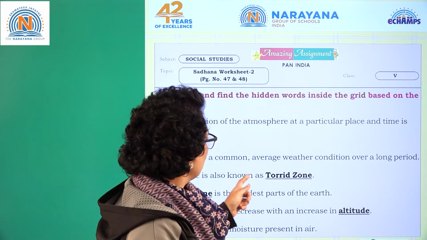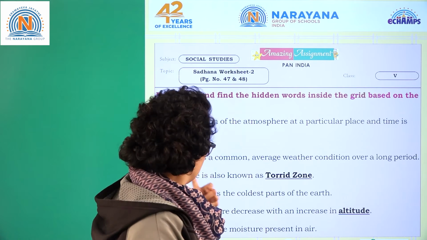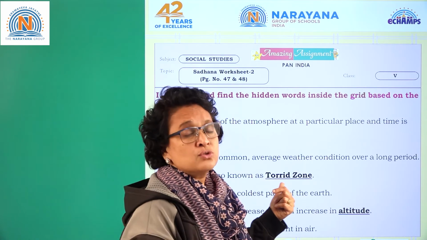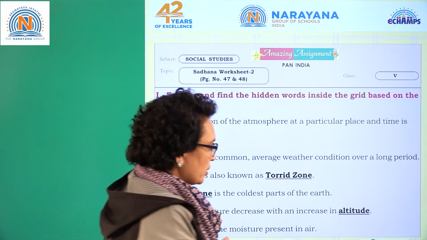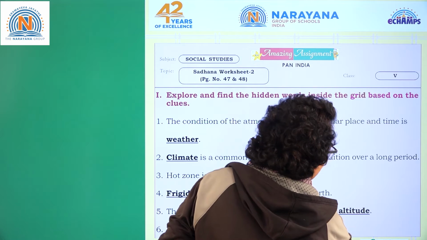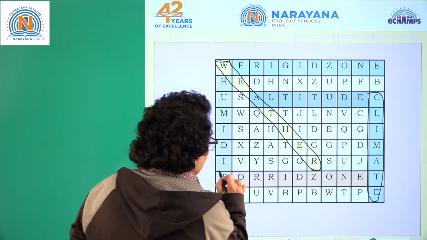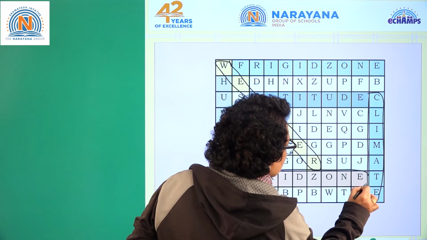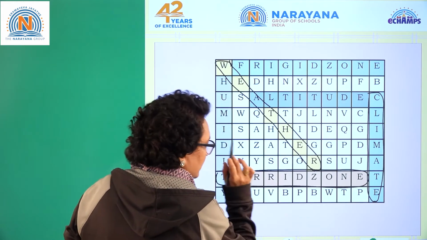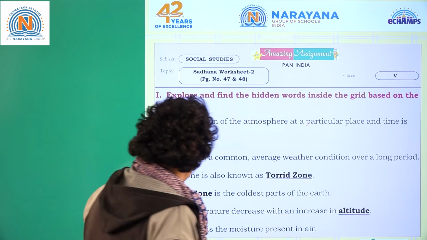Hot zones are also known as the torrid zone. Hot zones, heat, this is all about the heat zones. So the torrid zone, T-O-R-R-I-D Z-O-N-E. This is the answer. Okay, let's go for the other one.